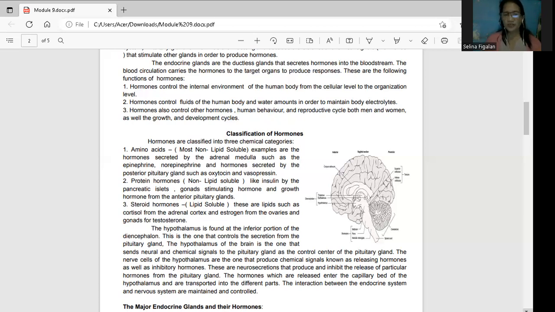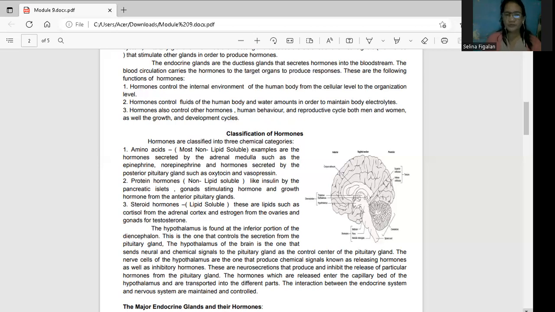So the nerve cells of the hypothalamus are the ones that produce the chemical signals, which are known as the hormones. For example, the releasing hormones and then the inhibiting hormones. So dahil ang hypothalamus ang nag-control, siya ang nagsasabi kung ano lang yung pwedeng i-inhibit, ano lang yung pwedeng i-release. Why? Because if there is an overproduction, dapat i-inhibit siya, i-control. But if there is an impulsion, dapat may stimulation.